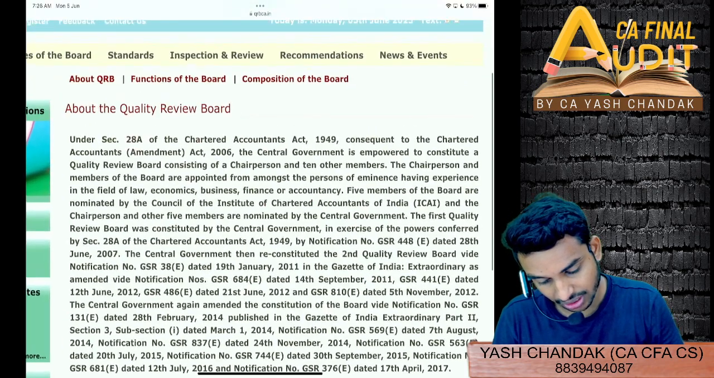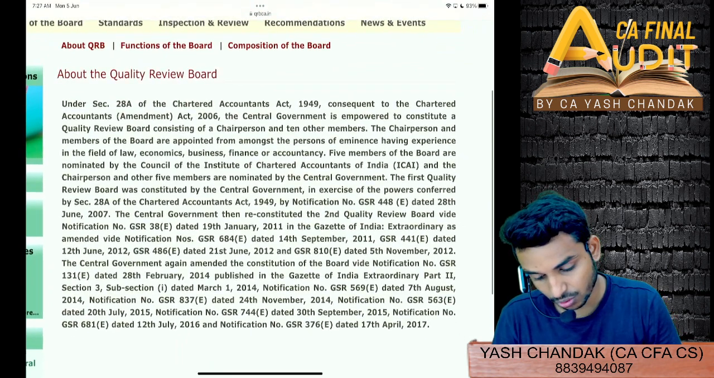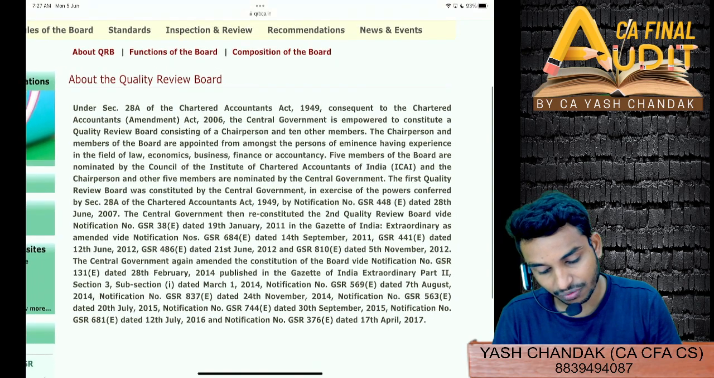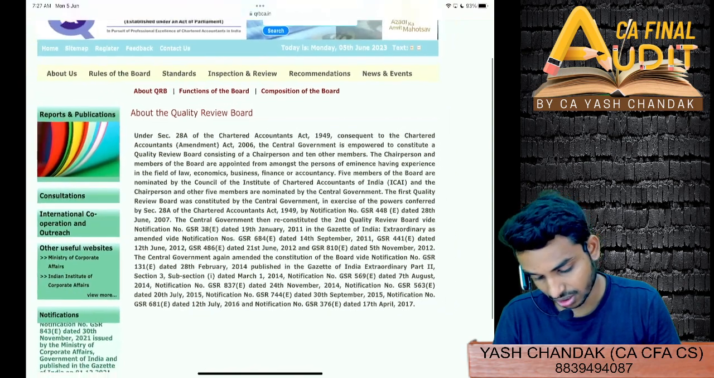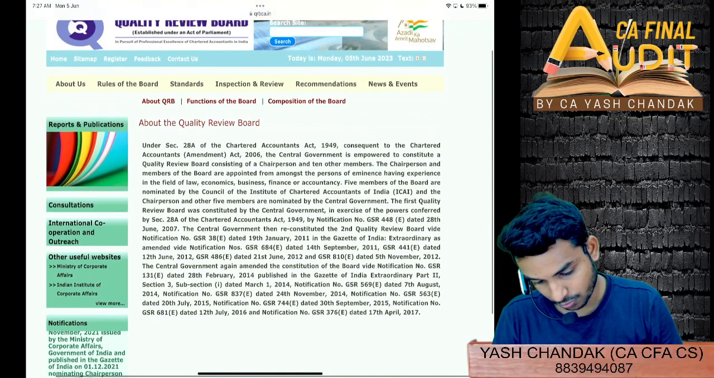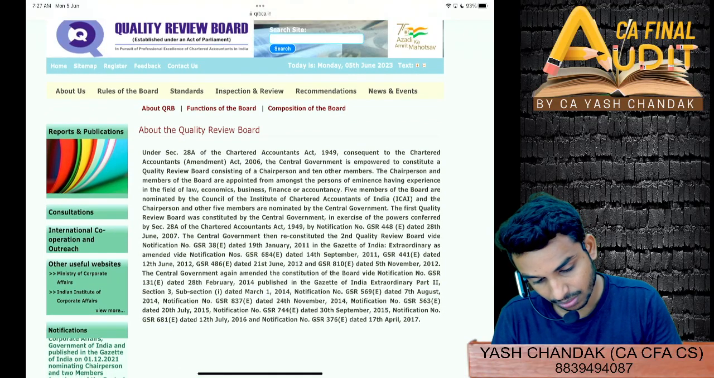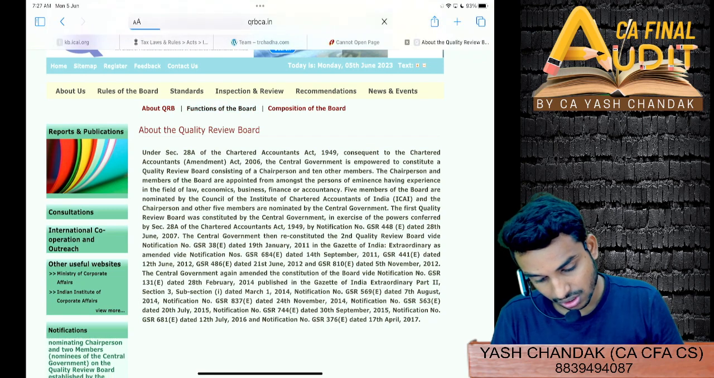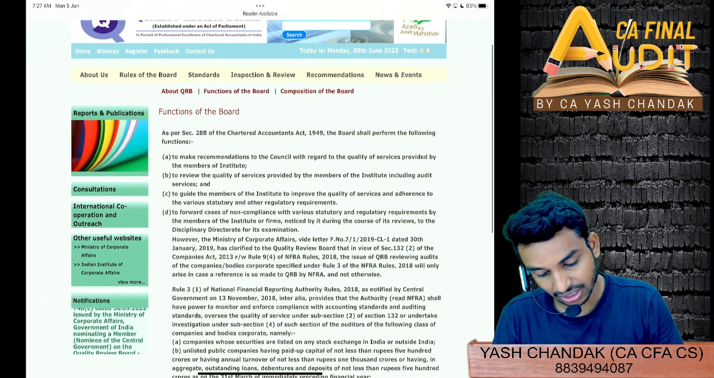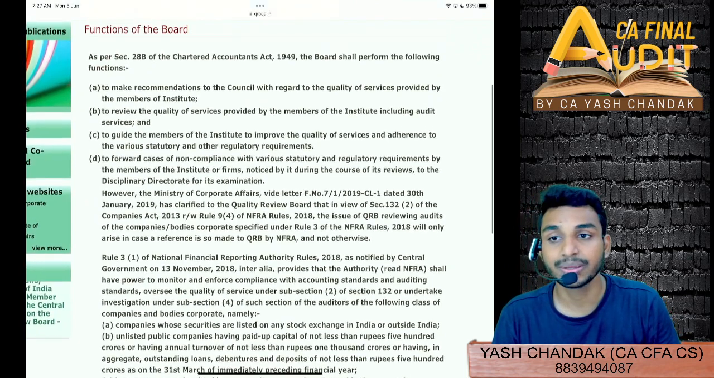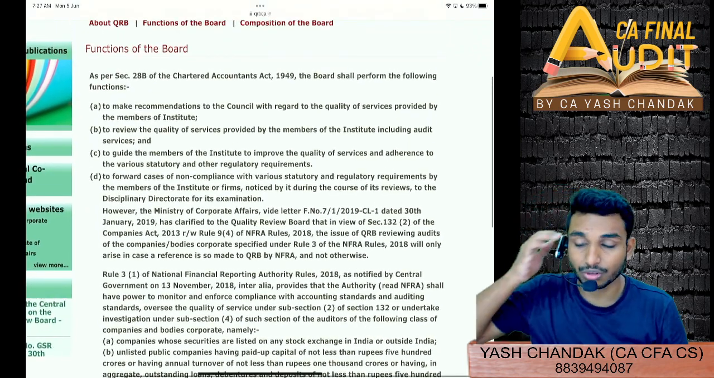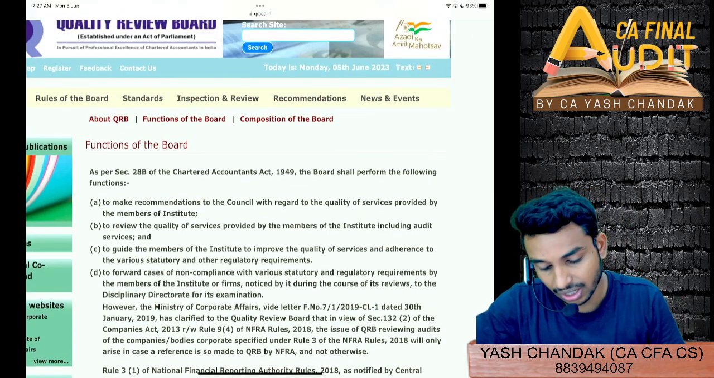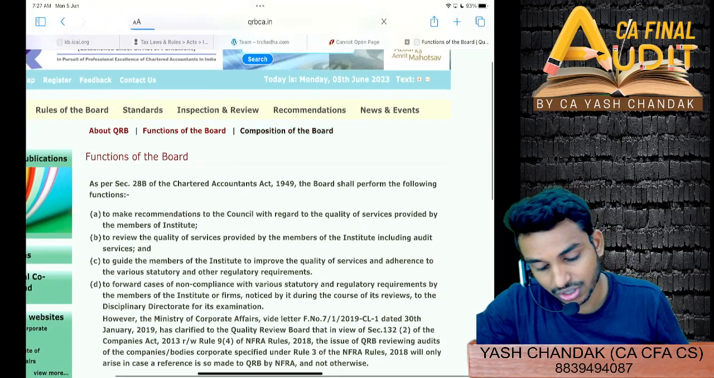So the board, you can see here, is under section 28A of the CA Act. The central government is empowered to constitute a QRB consisting of a chairperson and 10 other members, right? So how do we see the constitution of the board? Functions of the board are mentioned there. This was also asked in the May 22 exam. Functions of the board, powers of the board. This is also given in our syllabus. Functions of the board, composition of the board.